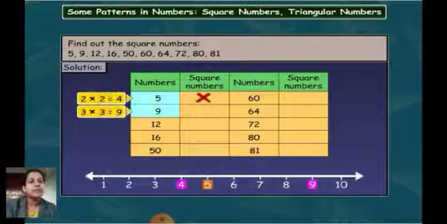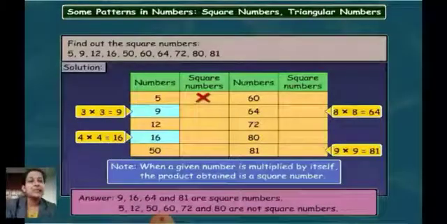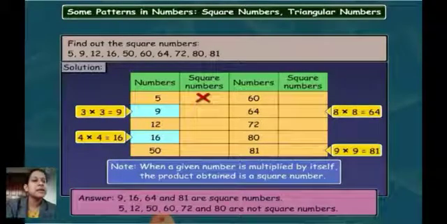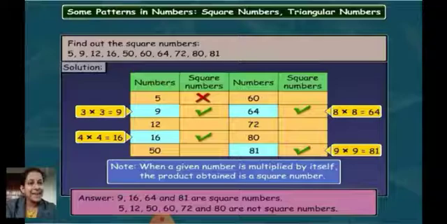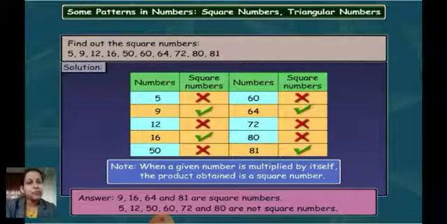So let's see, 2 multiplied by 2 is 4, 3 multiplied by 3 is 9, therefore 5 is not a square number, 9 is a square number. Whereas others, if you see, 3 multiplied by 3 is 9, 4 multiplied by 4 is 16, 8 multiplied by 8 is 64, and 9 multiplied by 9 is 81. Therefore, from all these numbers, a given sequence of numbers, we can find out that 9, 16, 64 and 81 are square numbers. Whereas the others, that is 5, 12, 50, 60, 72, 80 are not square numbers.